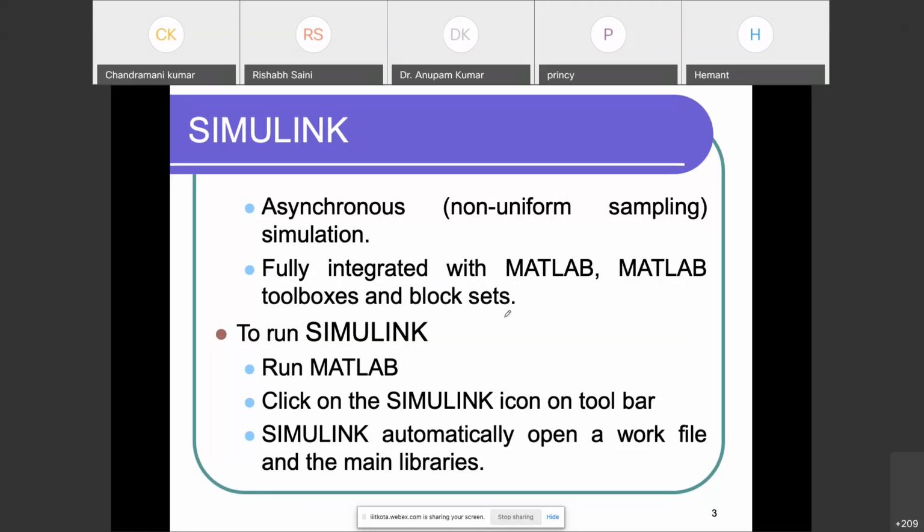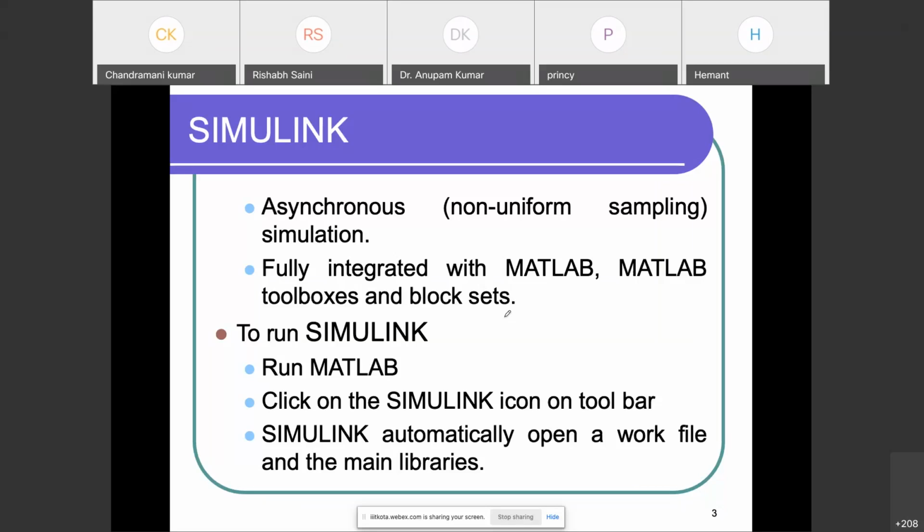If you talk about the previous versions, we had fewer toolboxes, but now we have various toolboxes related to control systems and biological systems as well, right? So a lot of toolboxes are inbuilt in MATLAB, and users can also make their own toolboxes as per their requirements.